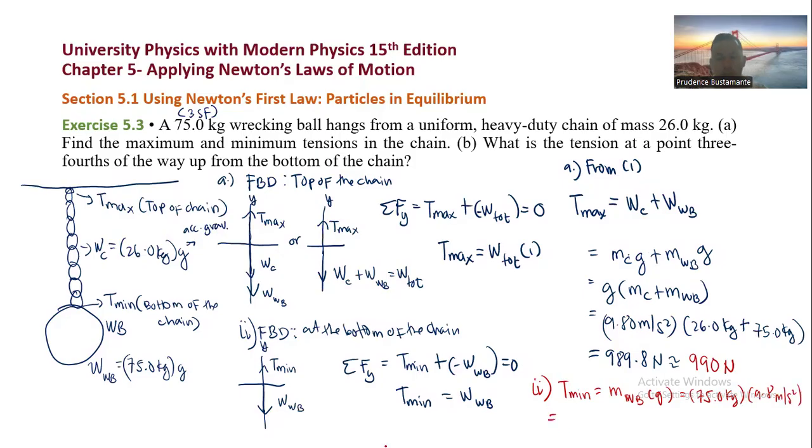So this is equal to 735 Newtons, and in three significant figures, 735 Newtons.